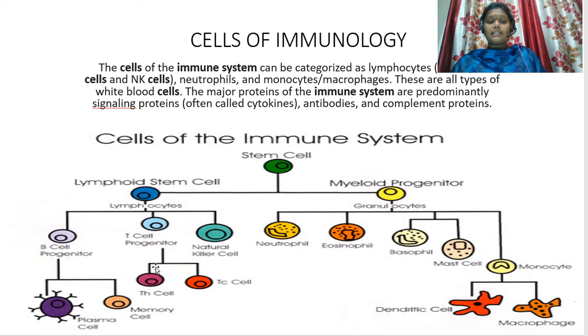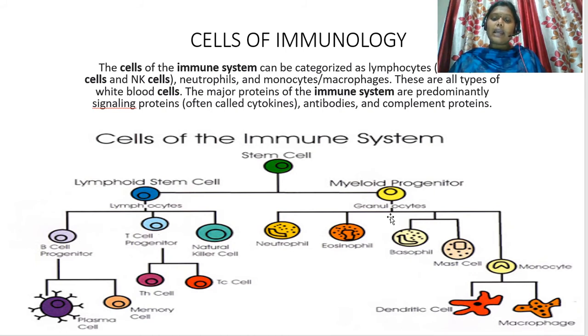T cell progenitor cells are categorized into T helper cells and TC cells. TH means helper cells, which are involved in the identification of the foreign pathogen, whereas the TC cell, that is the T cytotoxic cell, is involved in killing the foreign pathogen that has entered into our body. Next, myeloid progenitor cells. Myeloid progenitor cells further produce granulocytes.